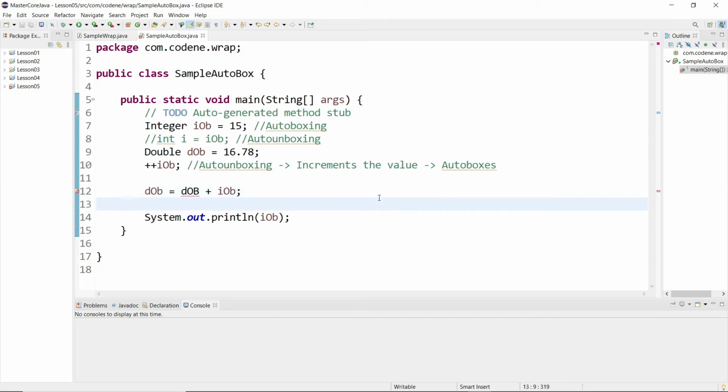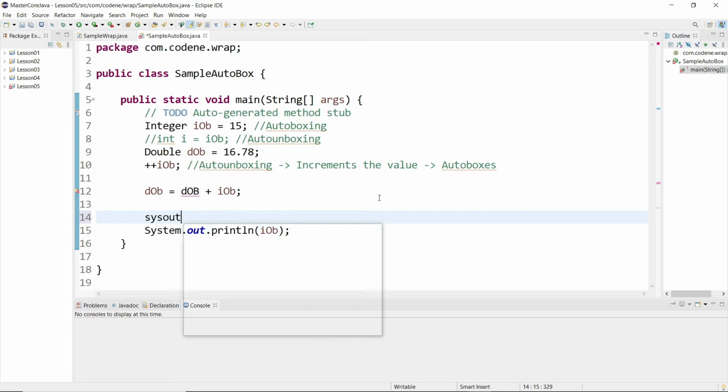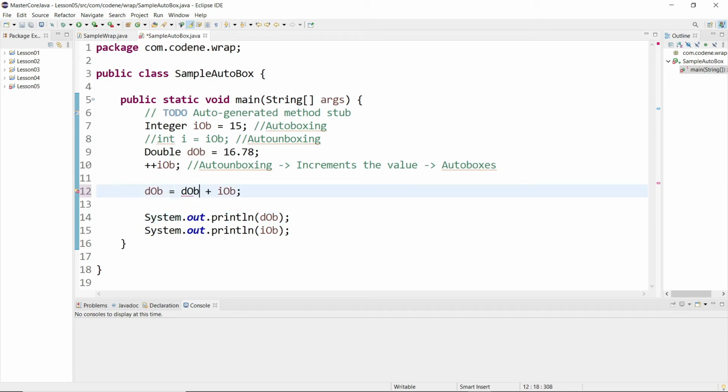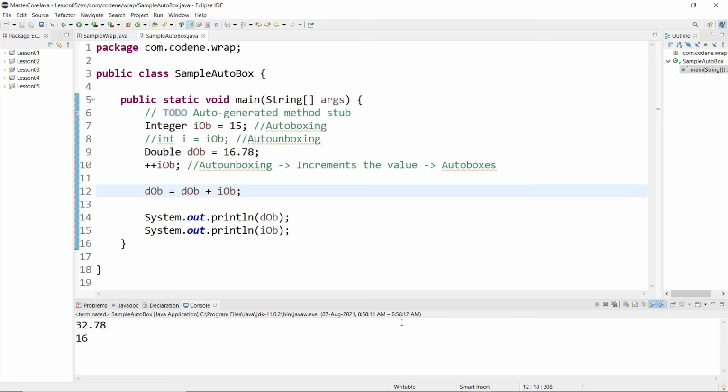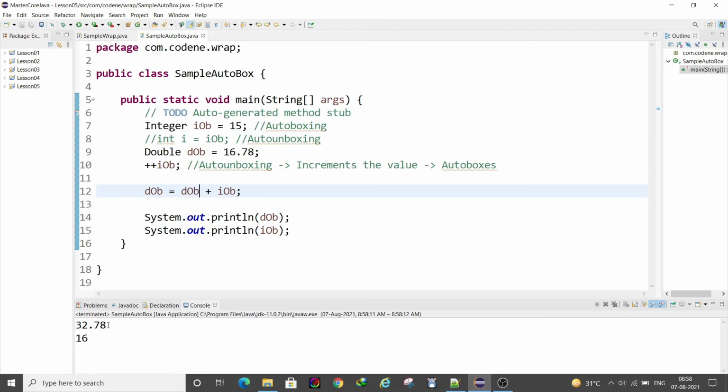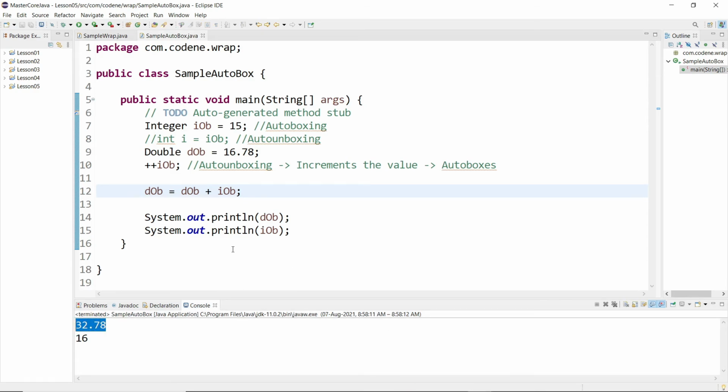When I add this, I will get the output, the same output I would get when adding primitive data types. I'll just run this. You can see the addition is done and we are getting the output. Here also the concept of auto unboxing, then the operation, and then auto boxing occurs. So that is how auto unboxing happens.